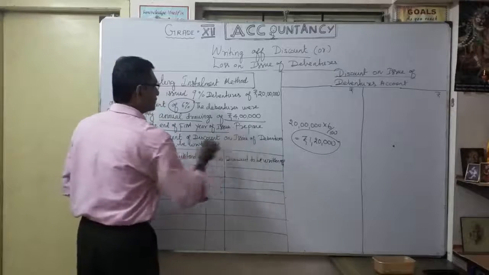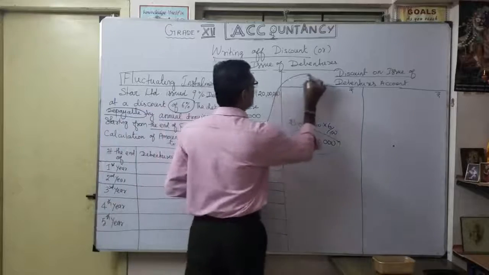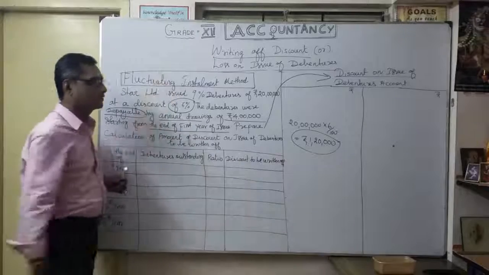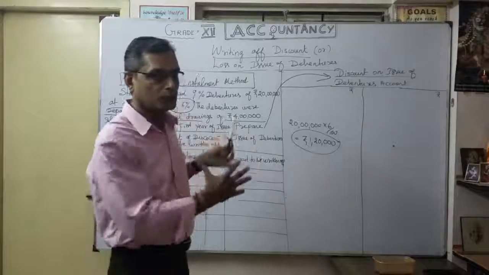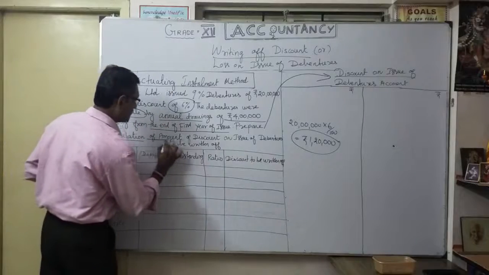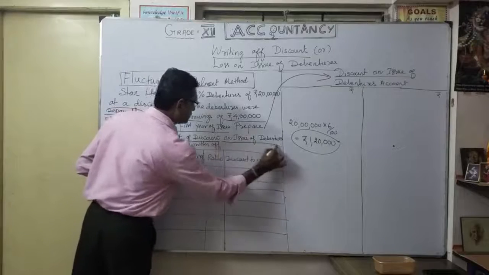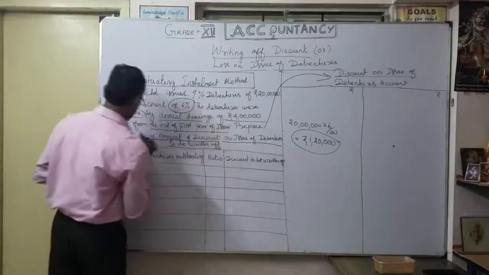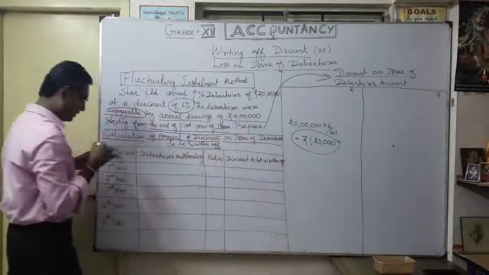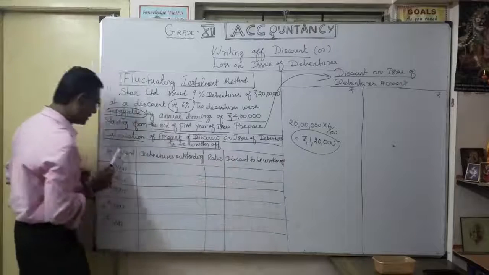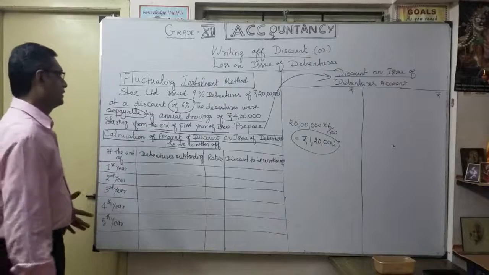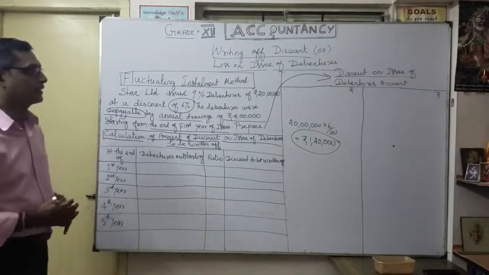So prepare the discount on issue of debentures account according to the fluctuating installment method. This is the situation, how we are going to work it out. First, we want to mention the heading: calculation of amount of discount on issue of debentures to be written off. The heading is very, very important, so please write the heading. Under the heading, we make columns: at the end of first year, second year, third year, fourth year, fifth year. So here we are going to do 5 years.